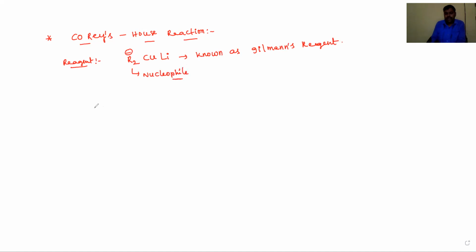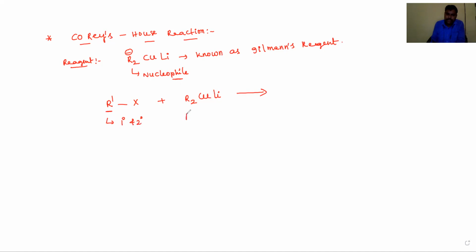Now, for example, R'-X, an alkyl halide, reacts with Gilman's reagent, R2CuLi. This alkyl halide is primary or secondary only.